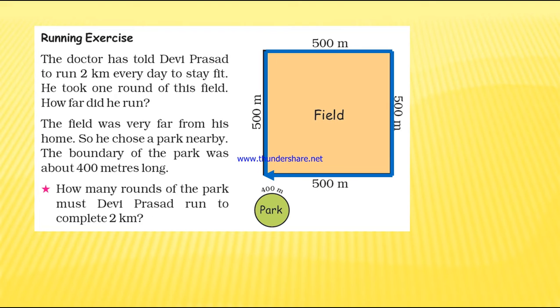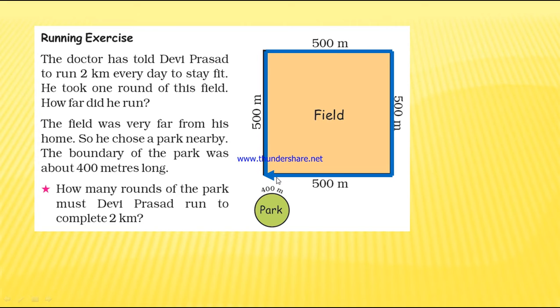Last year also you would have studied the introduction of perimeter and area. So now Devi Prasad is asked to run around this field. So how much distance did he take to complete this one round?